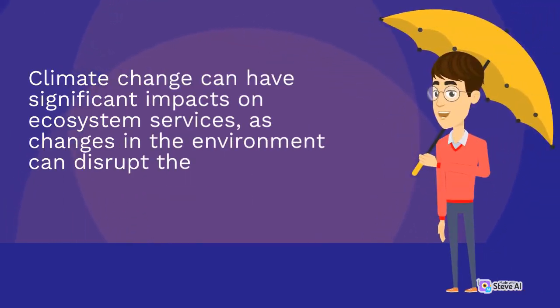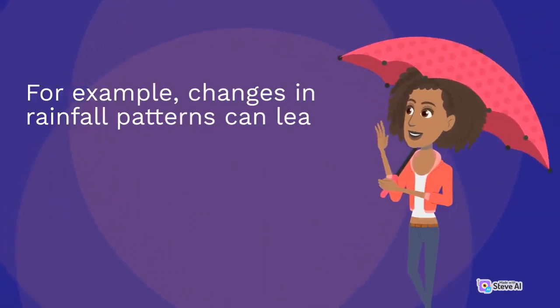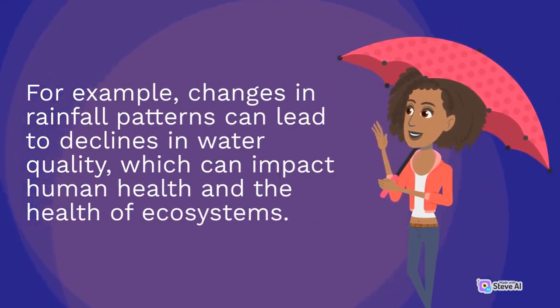Climate change can have significant impacts on ecosystem services, as changes in the environment can disrupt the functioning of ecosystems and lead to declines in the services they provide. For example, changes in rainfall patterns can lead to declines in water quality, which can impact human health and the health of ecosystems.